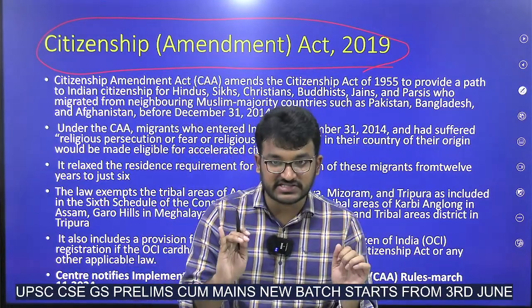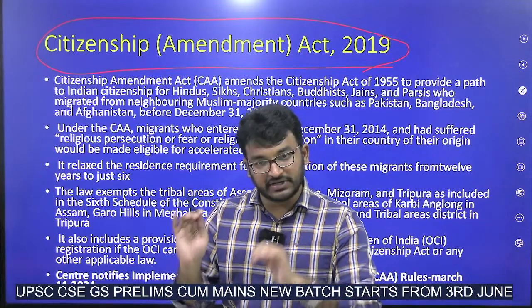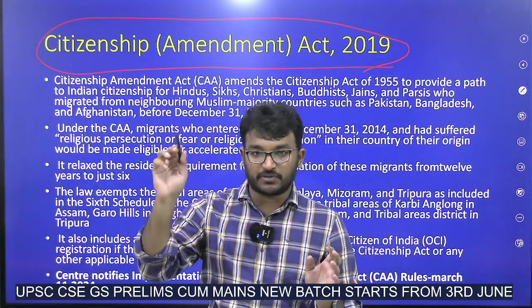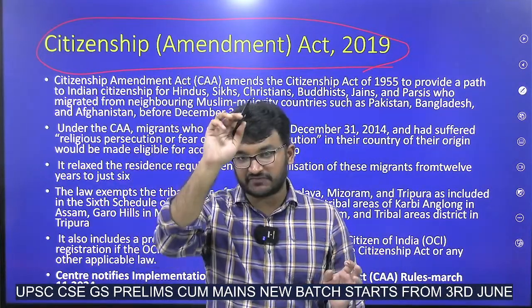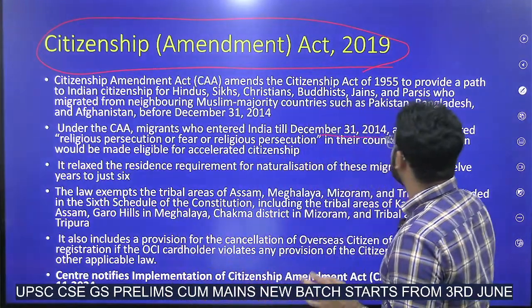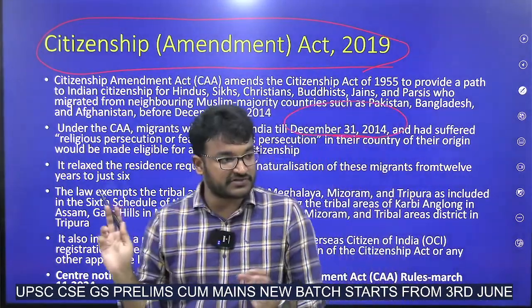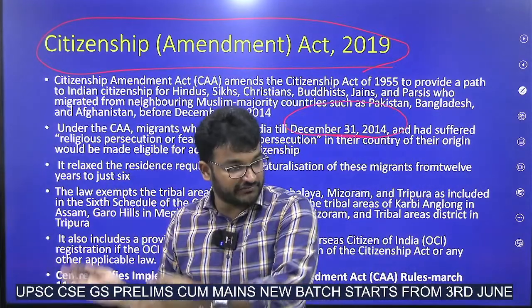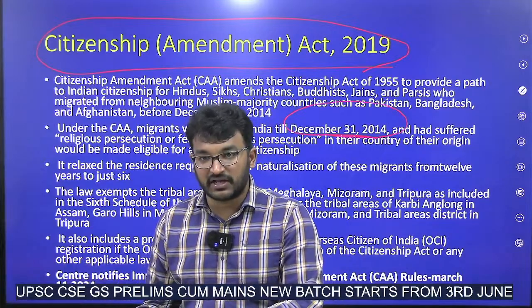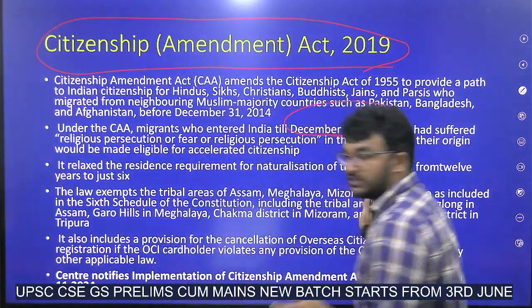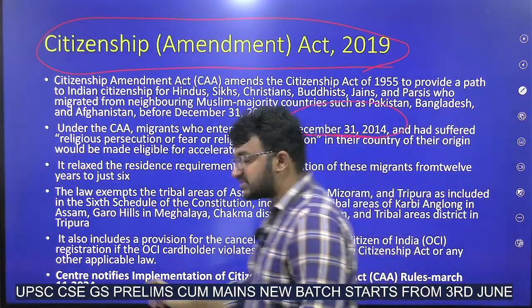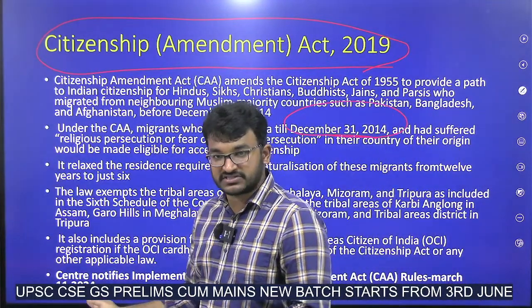People from these 6 religions who had come to India as illegal migrants from 3 different borders, Pakistan, Bangladesh and Afghanistan, before the cut-off date of December 31st, 2014, they will be given citizenship of India. Okay? Here the cut-off date is December 31, 2014. Now, on March 11, 2024, the rules started implementation.